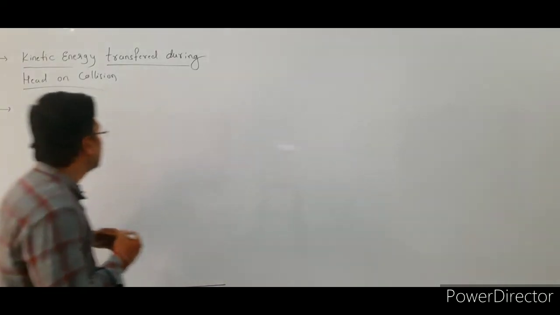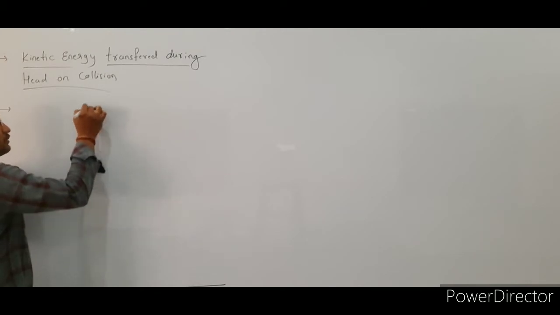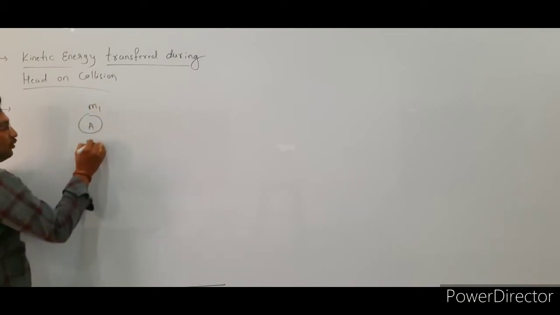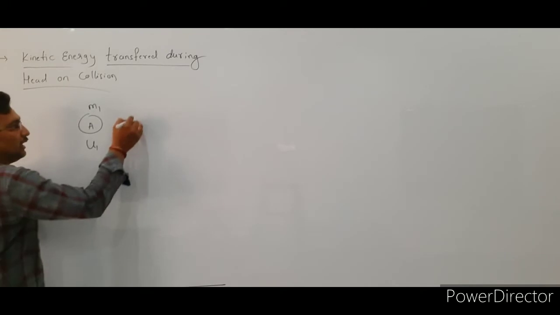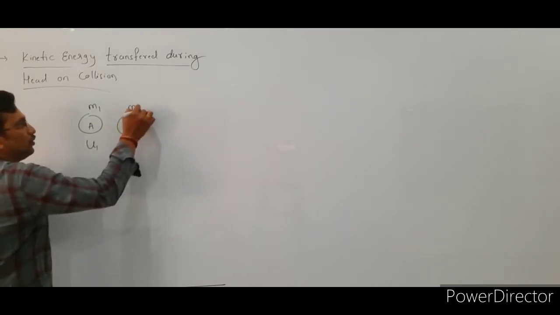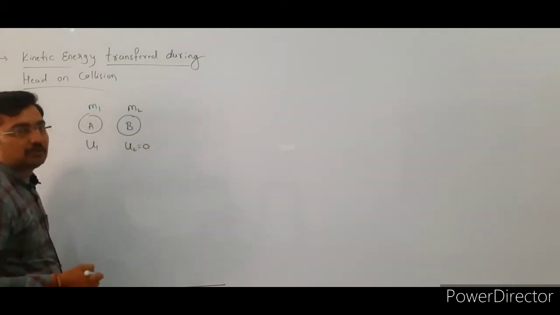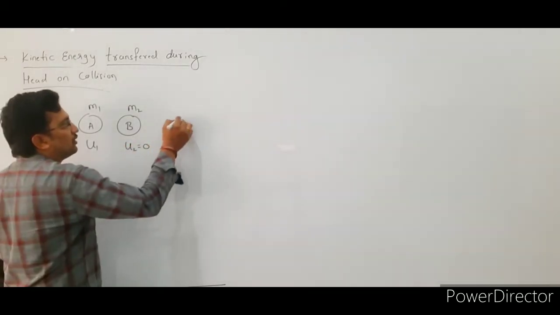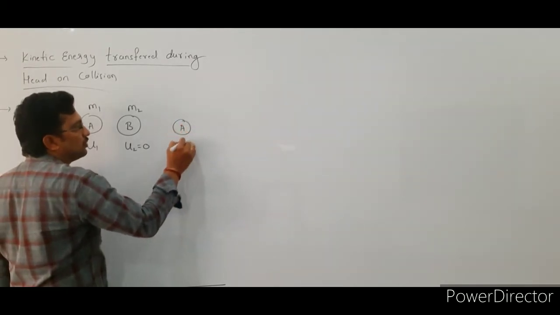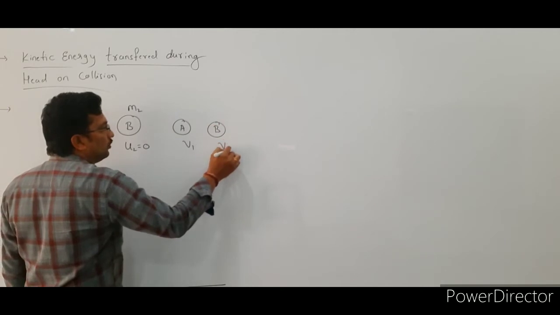Okay, see here. First we consider the first body. This is body a, its mass is m1 and it is moving with a velocity u1, and this is the second body, that is b, its mass is m2 and it is at rest, meaning u2 is equal to 0. So after collision the velocity of the first body changes to v1, and for the second body it changes to v2, right?